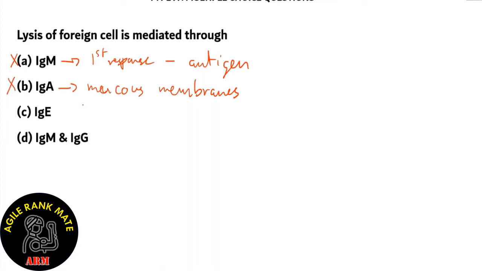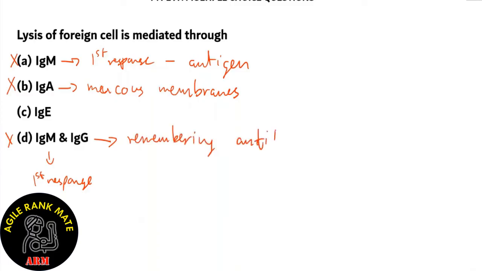What about option D, IgM and IgG? We know that IgM is for first response, so basically the option is incorrect, and IgG is used for remembering antibodies.